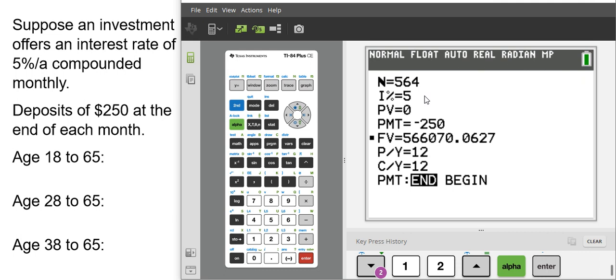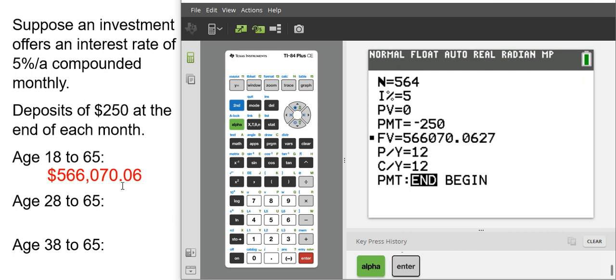Maybe that's a good target for you, maybe it's not. Also, you can understand that as you get a little bit on in age, you might be able to change your deposit amount. Again, the pitfall here is it's really hard to start this at 18. Right? We're often not earning, we're not even done post-secondary necessarily, and that can be a big challenge for folks. So there we have it.